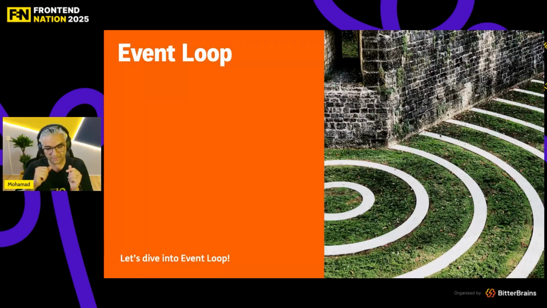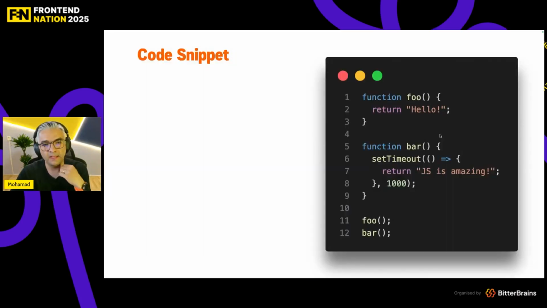So since we just learned what is async, what is sync, and single-threaded JavaScript, it's time to see how the event loop works in JavaScript. There is a code snippet that I want you guys to have in mind. I have two functions, foo and bar. The first one, foo, just returns something. So simple. The bar function initiates a set timeout with 1000 milliseconds.